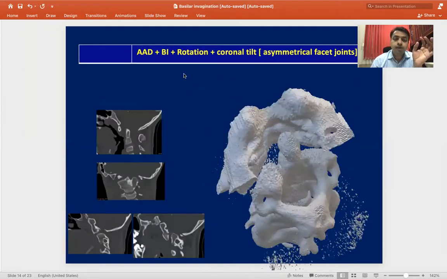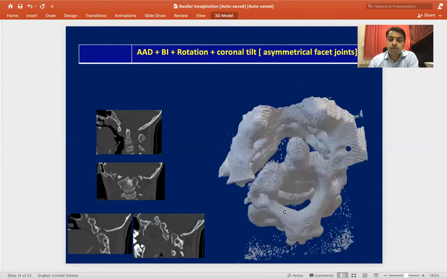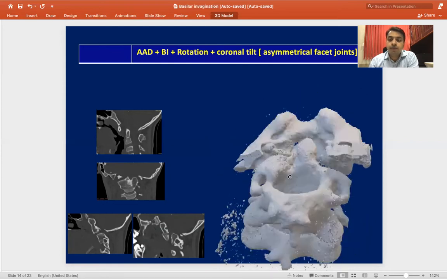The third variety is a complex one in which you have an asymmetrical facet joint like this. One side is vertical, one side is horizontal. You can easily understand this with this 3D model. In the same patient, you see one side the joint is vertical and on the other side it's flat.